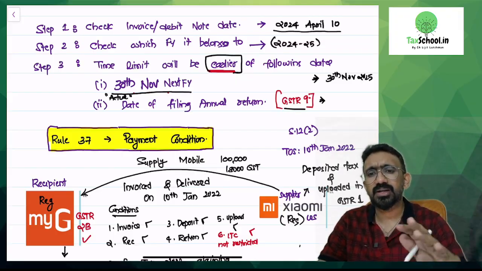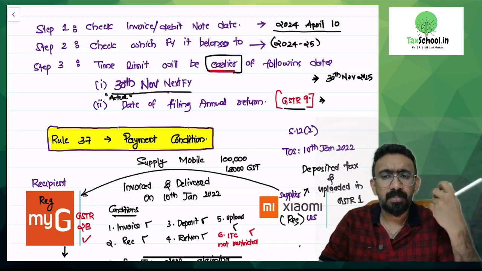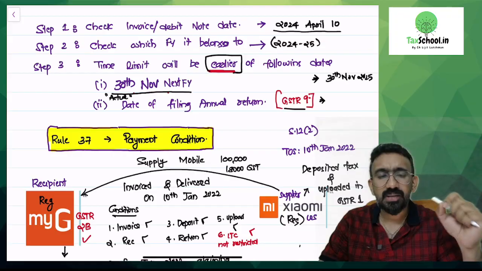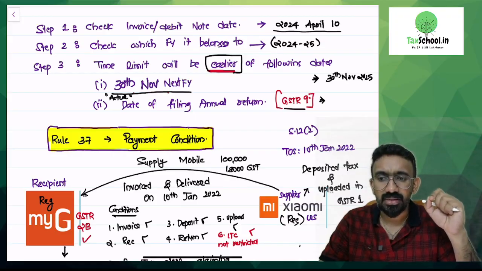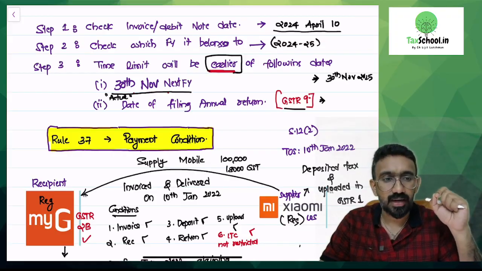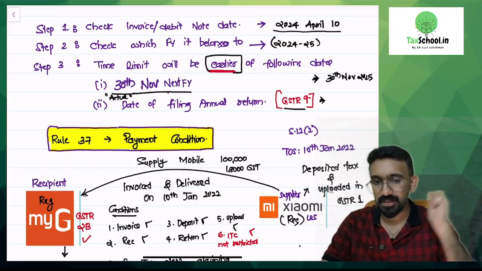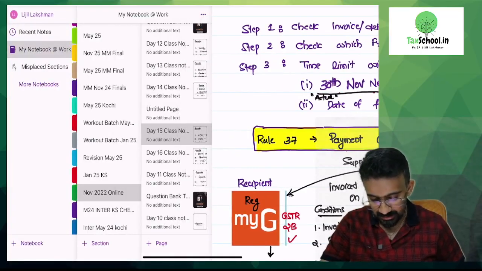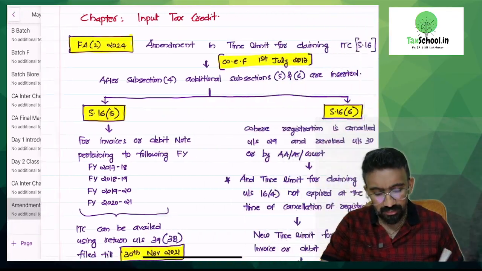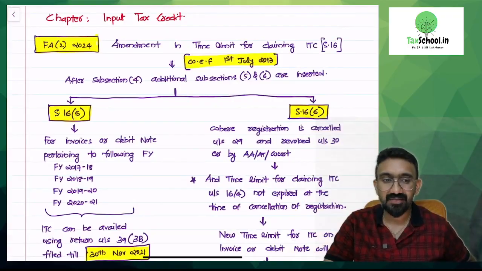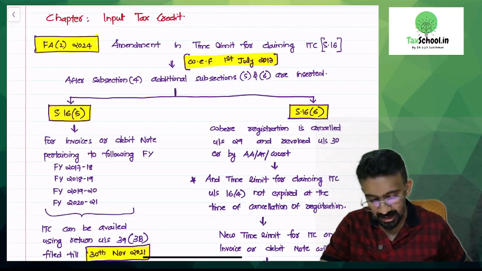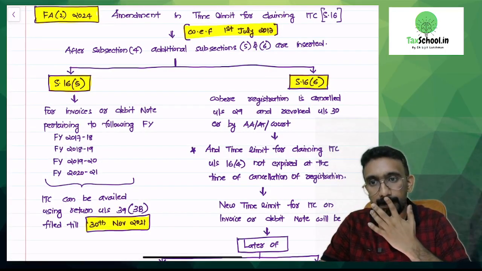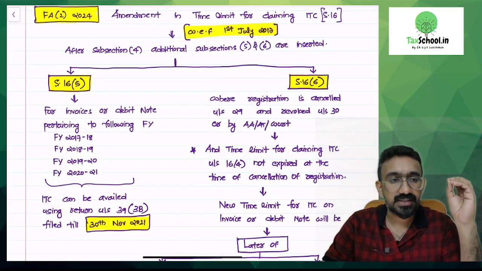Suppose you did not file your annual return by 30th of November, then maximum by the 3B that you file by 30th of November, that's when you can go ahead and take your input tax credit. Max is only that much, not beyond that. This was the provision that we had. However, they have now made a retrospective amendment to relax the time limit, and added 2 additional subsections to give you an extended time limit: 16(5) and 16(6).